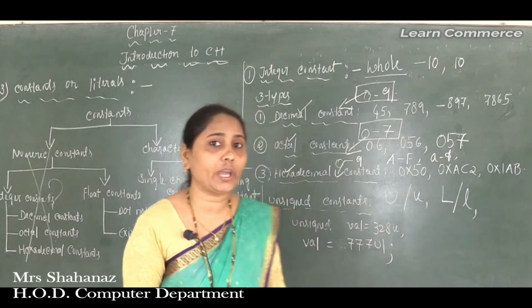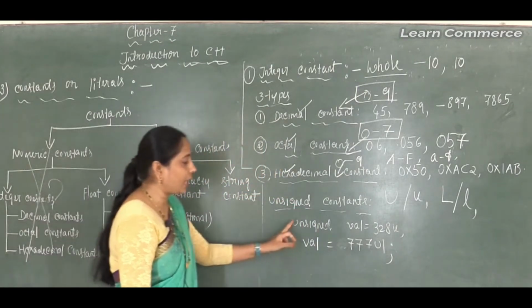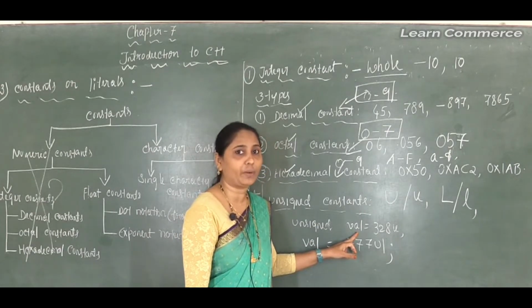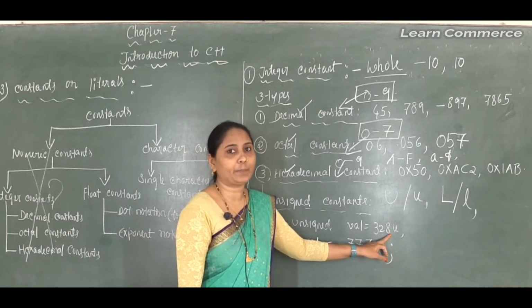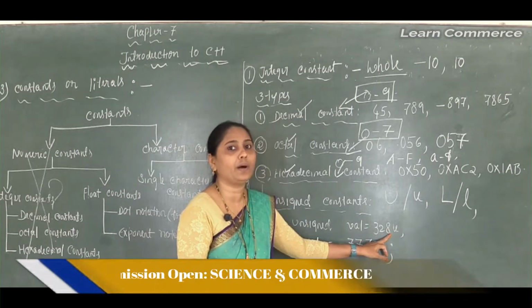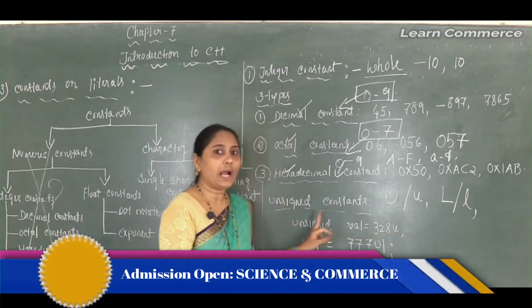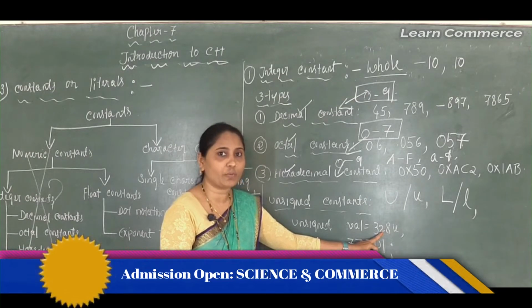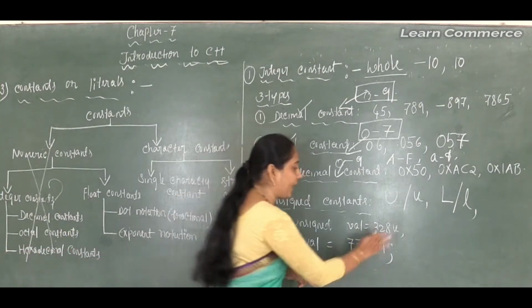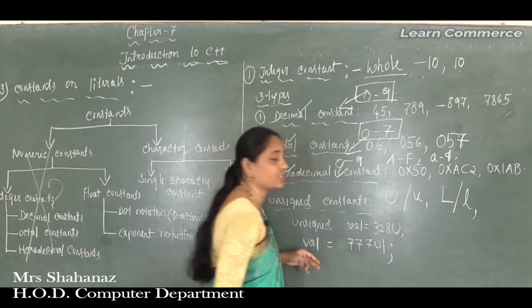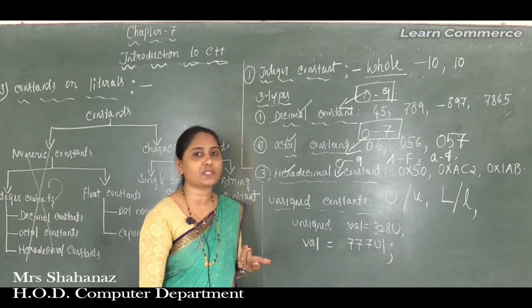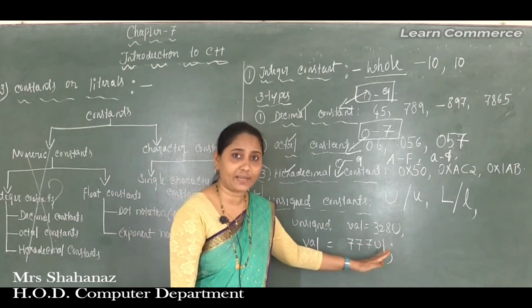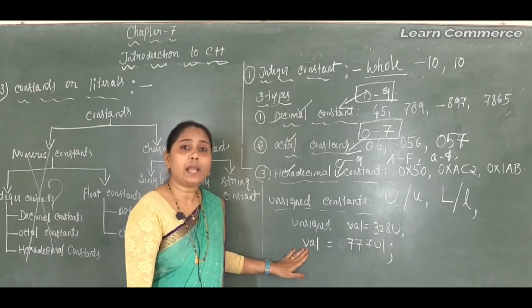Now let's look at one example of unsigned: value is equal to 328U. That means the number is an unsigned number, no sign is there for this number, 328U. So this is our example of the unsigned. You can use the small letter u or the capital letter U. We know that to specify the unsigned constant, we can use capital U or small u as the suffix.